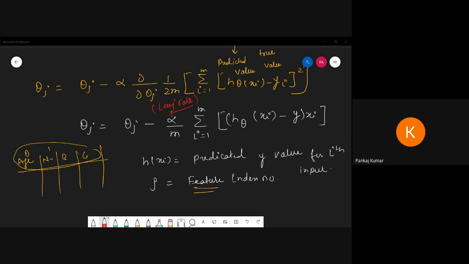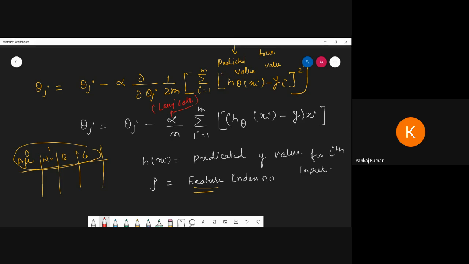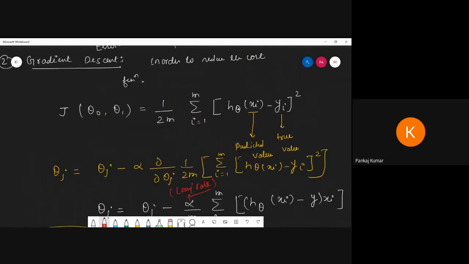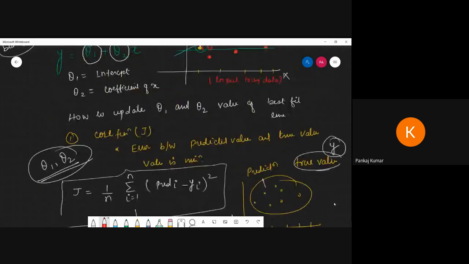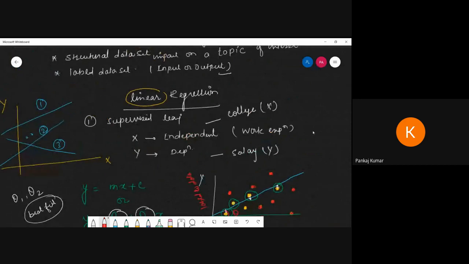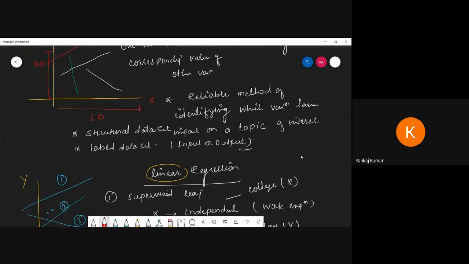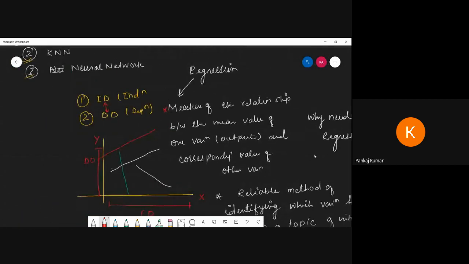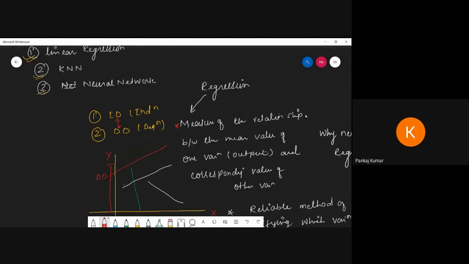So that is the whole story of linear regression. That much is enough for you for the AI system: how linear regression works, how to predict, what is the advantage, disadvantage, what are the features, what is theta 1, theta 2, how to minimize the error, all the things we can discuss.